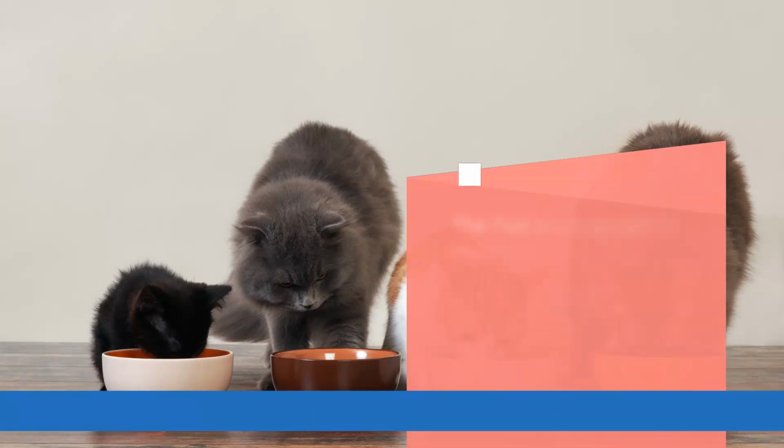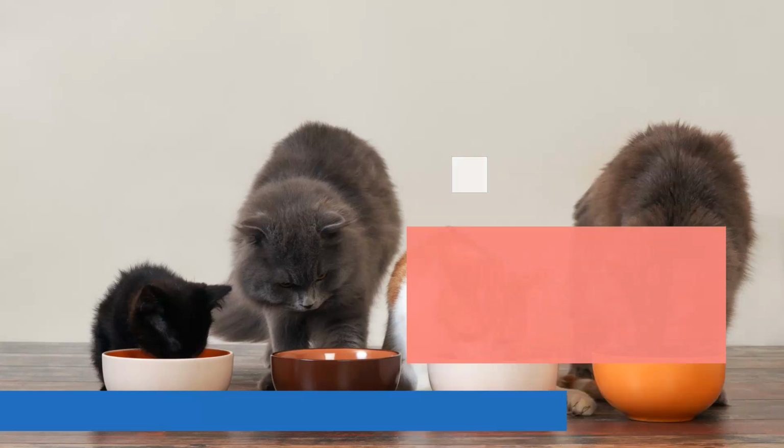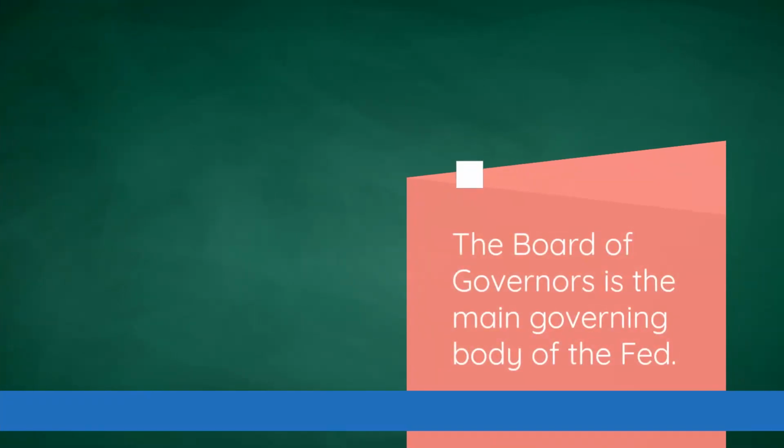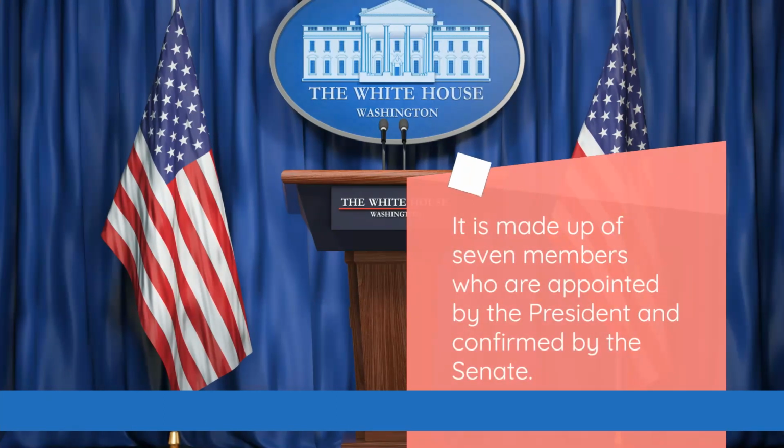The Fed is composed of three key entities: the Board of Governors, the Federal Open Market Committee, FOMC, and the 12 regional Federal Reserve Banks. The Board of Governors is the main governing body of the Fed. It is made up of 7 members who are appointed by the President and confirmed by the Senate.